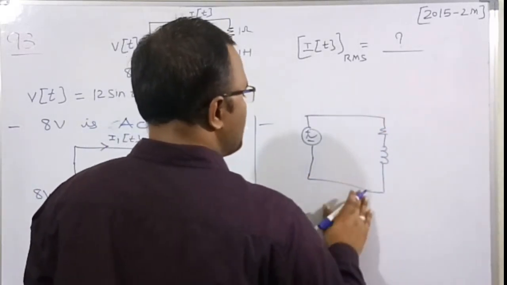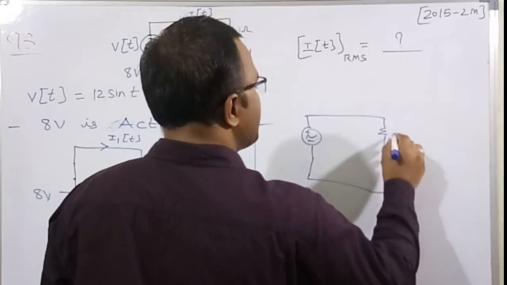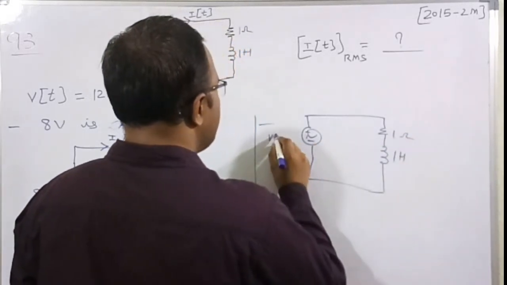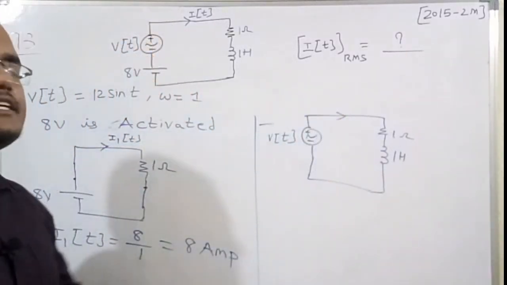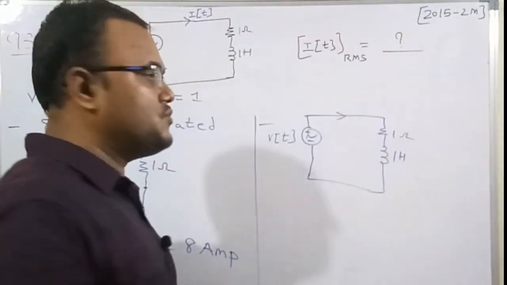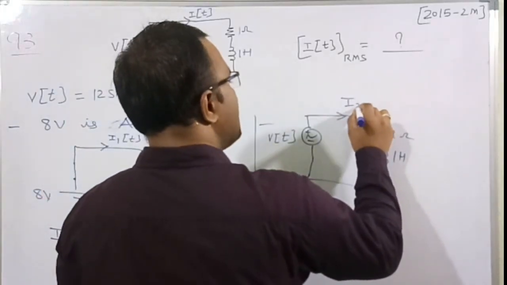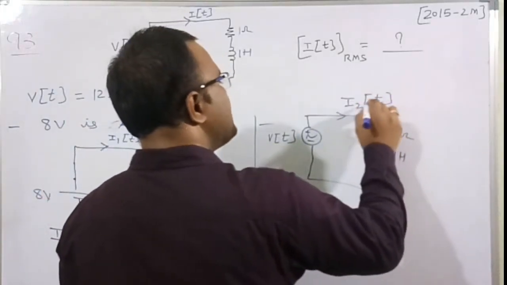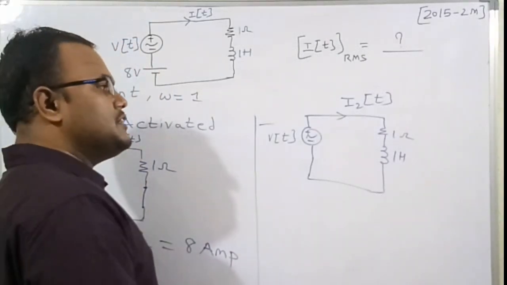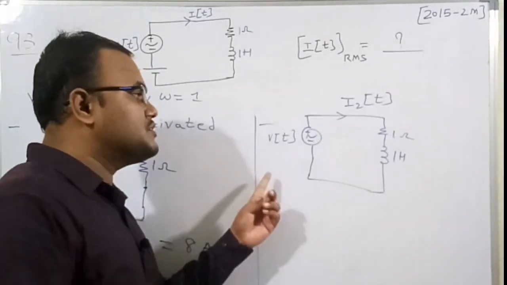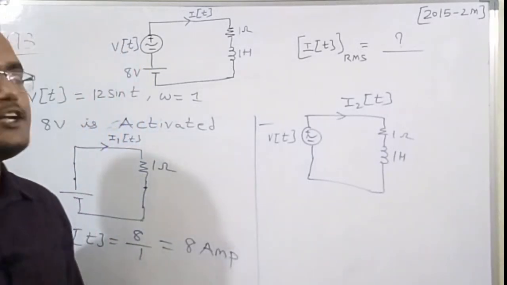Now this is a 1 Henry inductor and there is a 1 ohm resistor. This is V of t. Now I need to find the current in the steady state of this circuit. Let me assume it is I2 of t. To find I2 of t, let me use phasors.